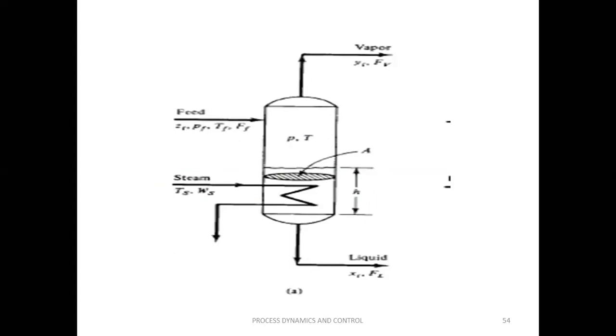Generally, assume that this is a drum to which feeds of different compositions, with different molar concentrations Zi and different components, different types of liquids, are entering the drum with some pressure, some temperature, and some flow rate. The basic principle of operation of the flash drum is to separate a fluid into liquid as well as vapor by using the principle of different boiling points.